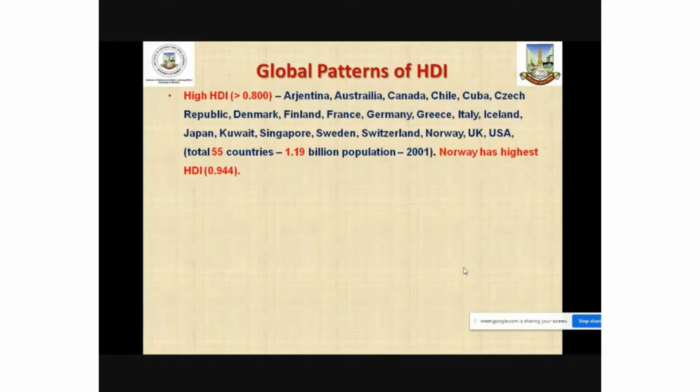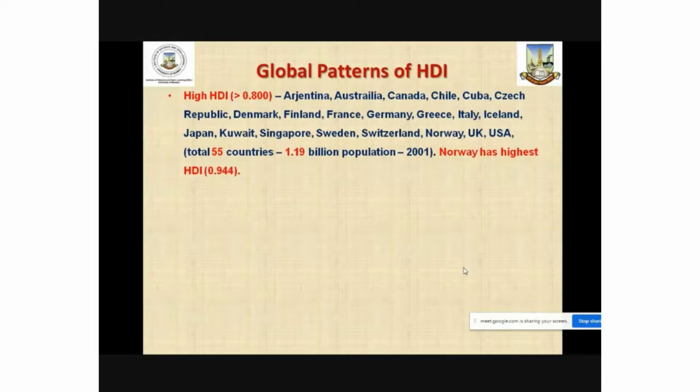Now, if we talk about global patterns of human development index, we find that these can be categorized into 3: countries with high human development index, countries with moderate HDI, and countries with low HDI.